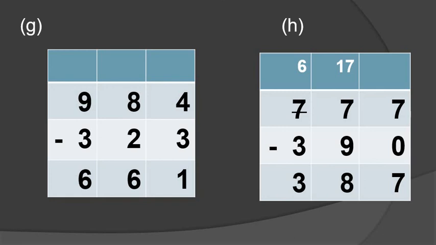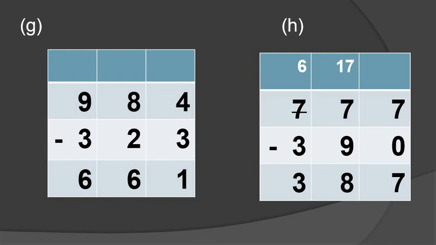Then further, students, we solve question number H. 7 minus 0, so 7. Then 7 minus 9, is this not possible, because 7 is a small number and 9 is a big number.